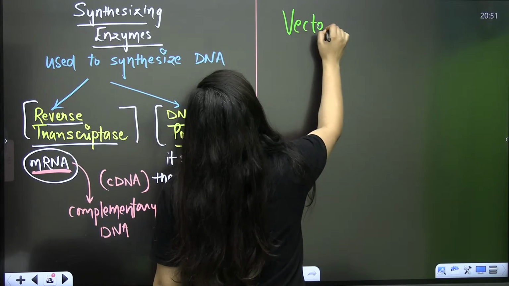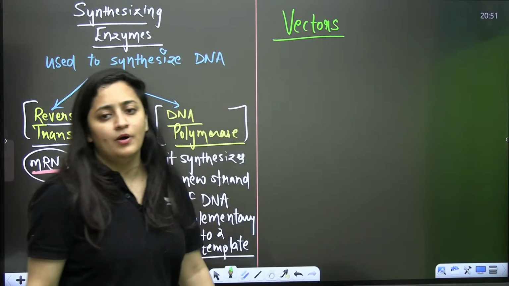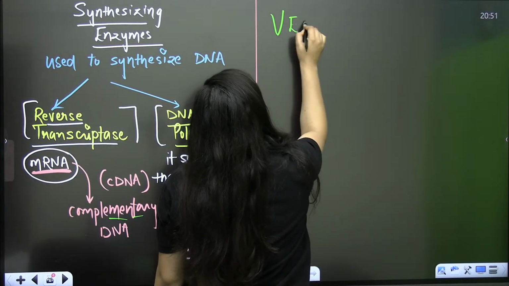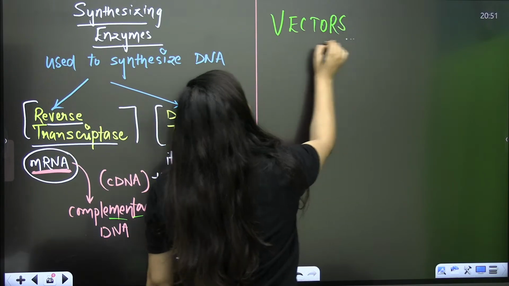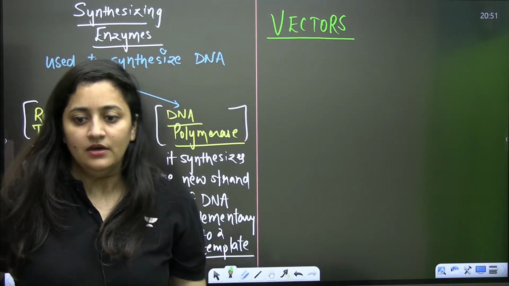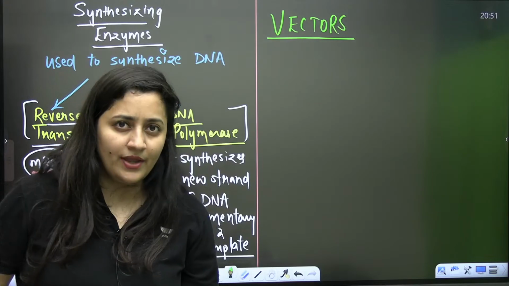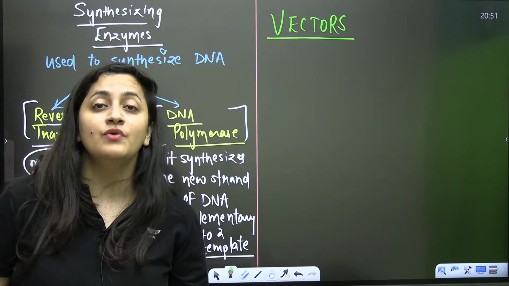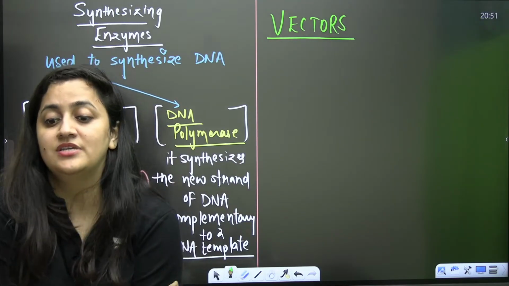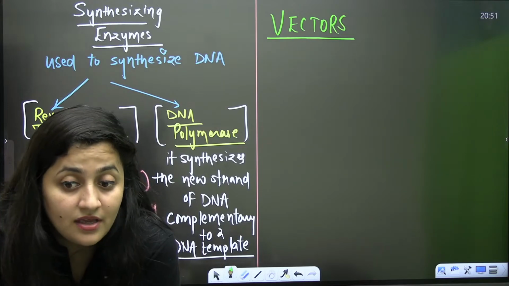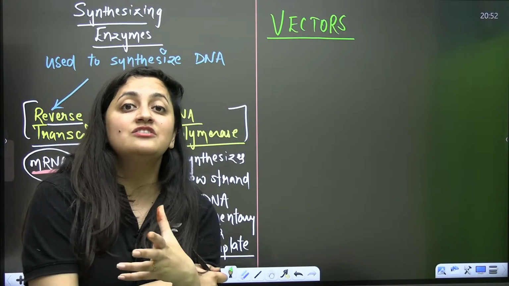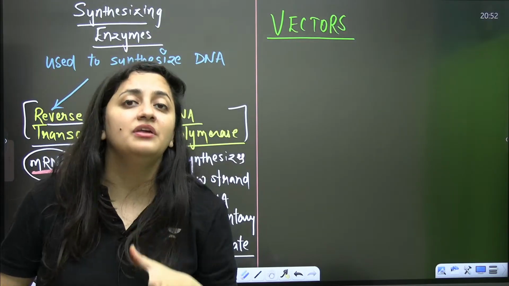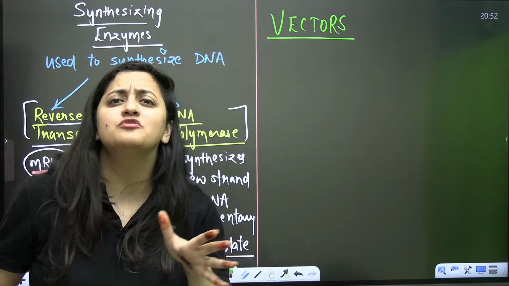So next are the vectors that we need to discuss, and then I will tell you about gel electrophoresis. Vectors are another important topic of this chapter. I think in the year 2021, I don't remember exactly whether it is 2020 or 2021, 11 questions were there from the biotechnology unit. Imagine, 11 questions means 44 marks. You can check the previous year questions from this chapter. They all are going to be the same.